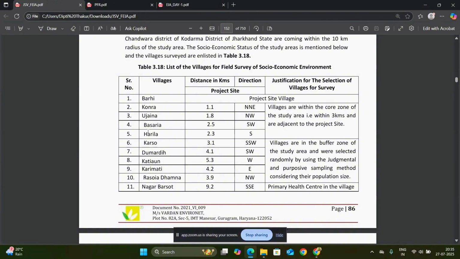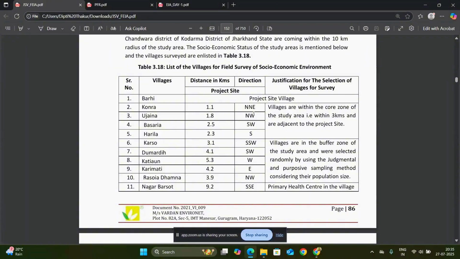The Barhi, Kondra, Ujjain, Basaria, Harila, Karso, Katiun, Karimati, Rasoia Daman, Nagar Barsto. So all of these are from 1.1 kilometer to 9.2 kilometer. All the locations within the 10 kilometer radius of the project site are taken.